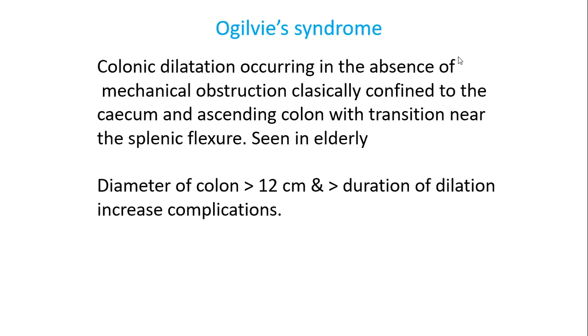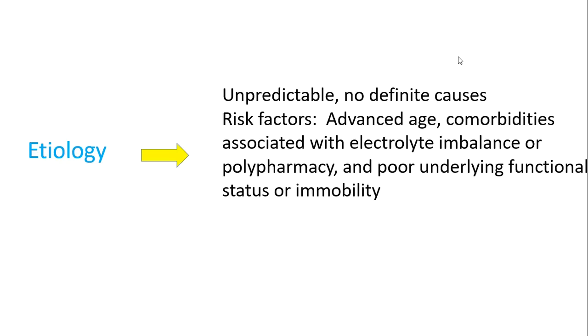The next is Ogilvie syndrome. This is colonic dilatation which occurs in the absence of mechanical obstruction, and this is confined mainly to the cecum and the ascending colon, with transition near the splenic flexure. This is very commonly seen in the elderly. If the diameter of the colon is more than 12 centimeters and the duration of this dilatation increases, that means the complications would also increase further.